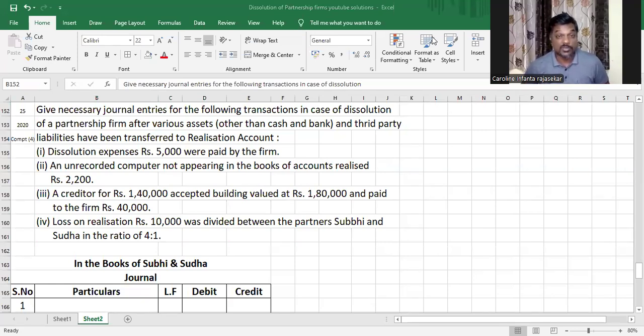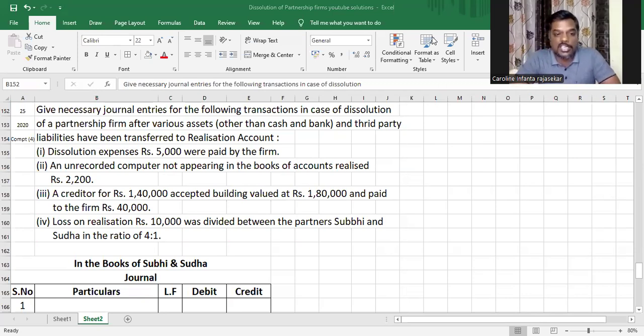Questions and sample question paper questions from the chapter Dissolution of Partnership Firm. And we're doing journal entry based problems now. And I'm here with another ridiculously easy question, just like the question from the previous video. This was asked in Compartment All India Paper 2020. Let's go ahead and solve it.